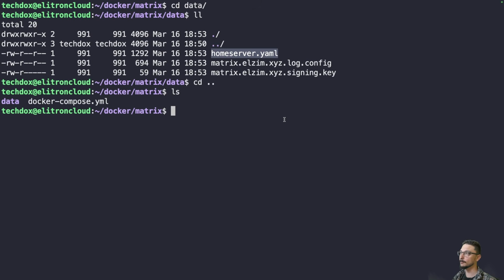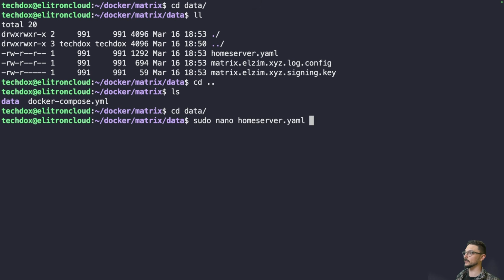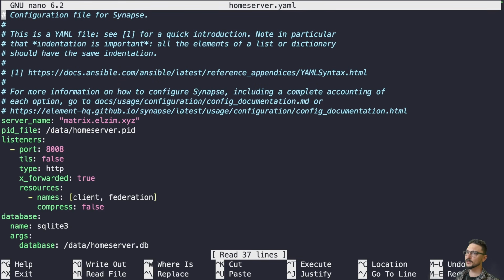Now I'm going to have an example homeserver.yaml file that will have all the user registration and that set up, but I'm also going to go through it now. So let's go check out that homeserver.yaml and see what we need to change. So let's go into there and change directory into data, sudo nano homeserver.yaml. So this is what it looks like by default. It's got our server name, matrix.alzim.xyz. That's how we're going to access it. The port we're going to connect to it on. Again, if you change that, make sure that's actually changed.